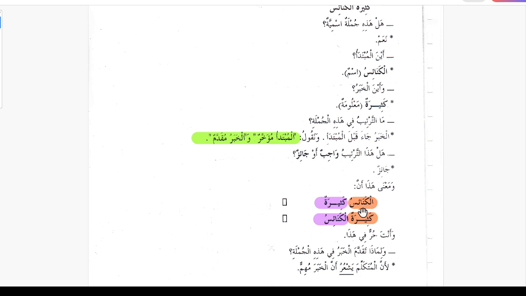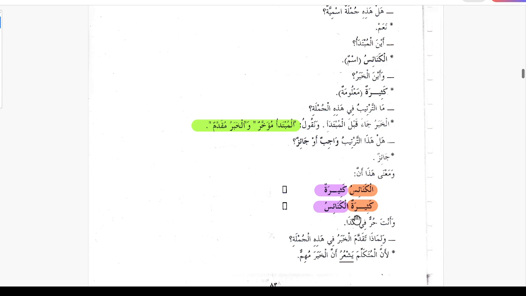Like you can write al kanaisu kasiratun, the churches are many, and kasiratul kanaisu, the churches are many. Both have the same meaning and it is permissible to write both ways. In the second example, khabar is coming before and is called khabar muqaddam, and mubtada is coming after, so it is mubtada muakhar.